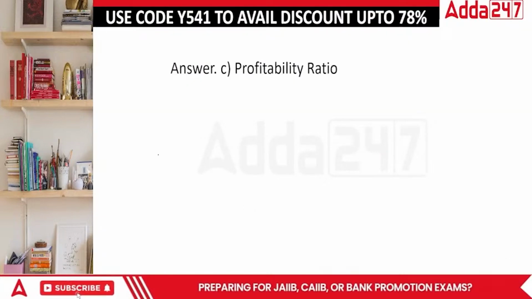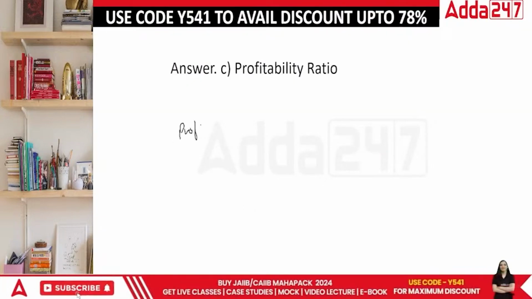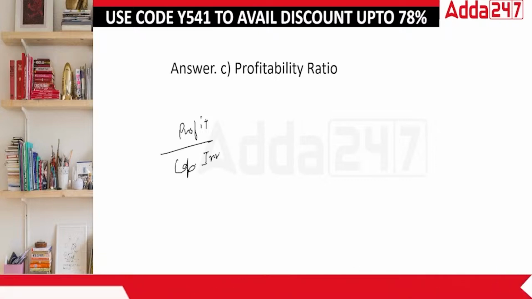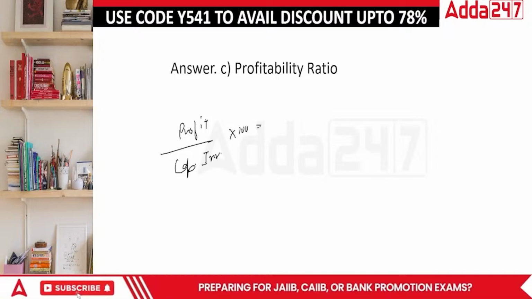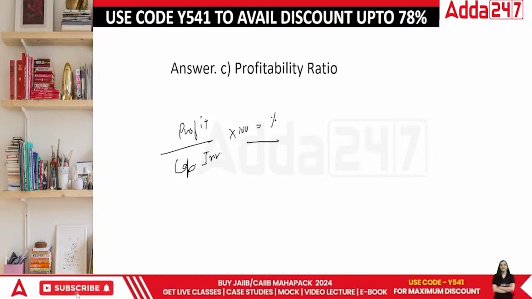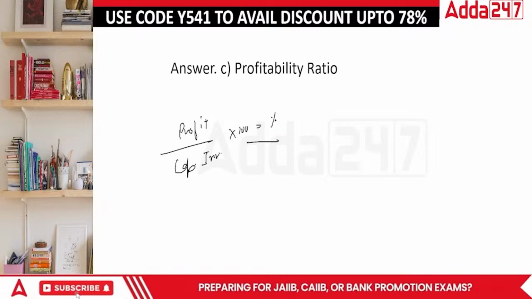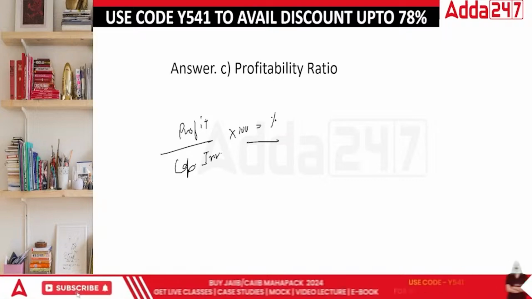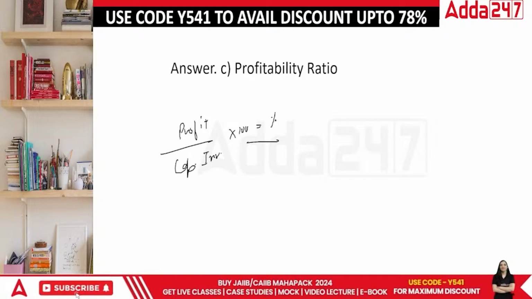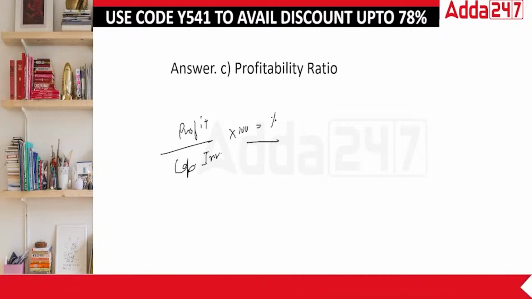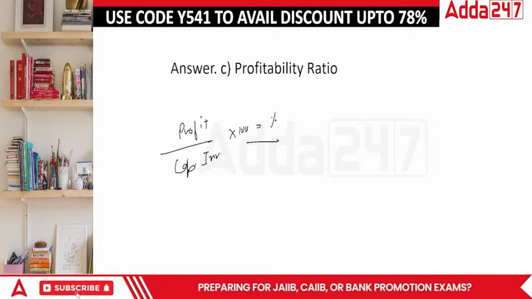ROI is basically your profit divided by the capital invested multiplied by 100. So the percentage which you get is called profitability ratios, because you're talking about the returns that the organization can make from their business. Done now? So profitability ratios are those ratios which are related to the profit of the organization. How much profit they are making after investing a good amount of money in the business.